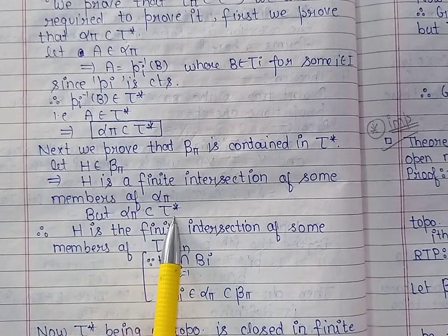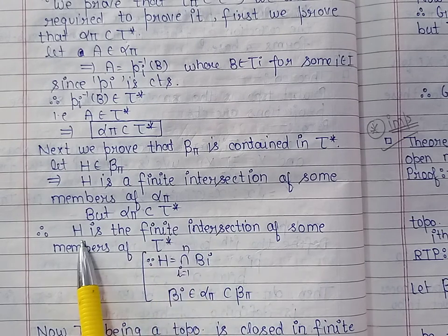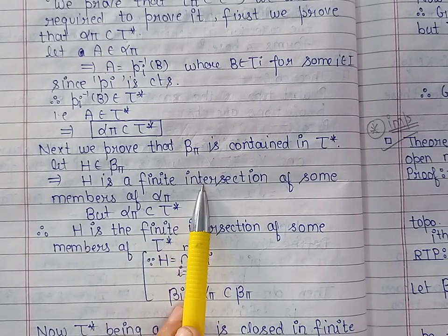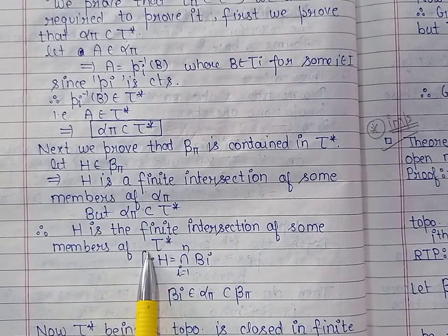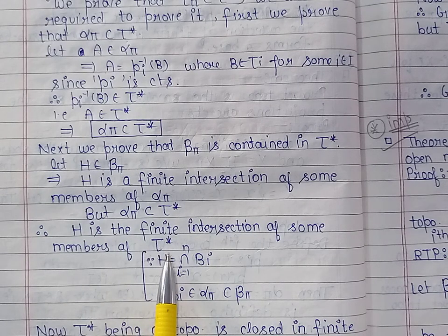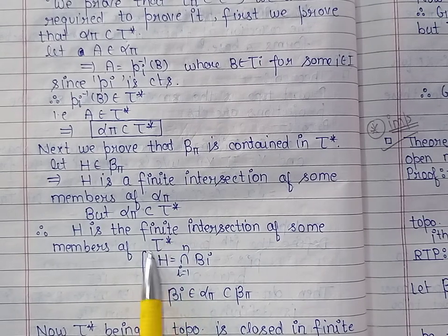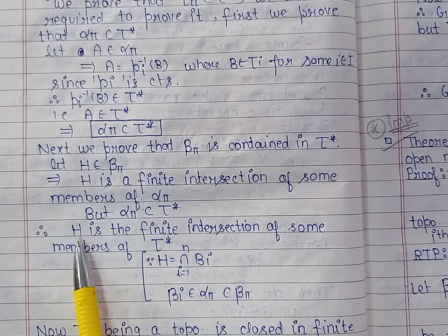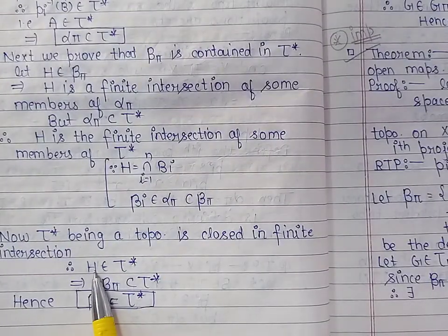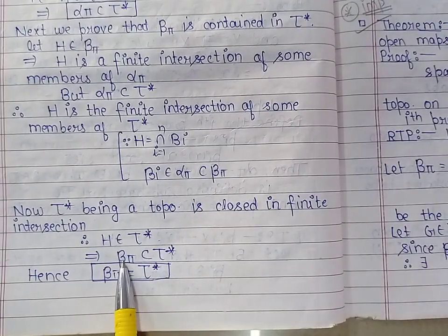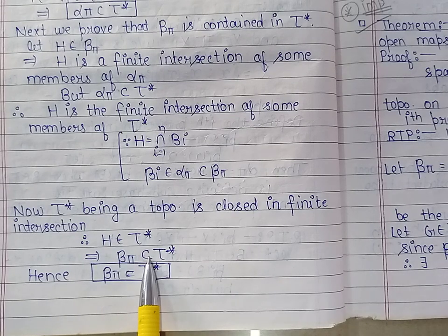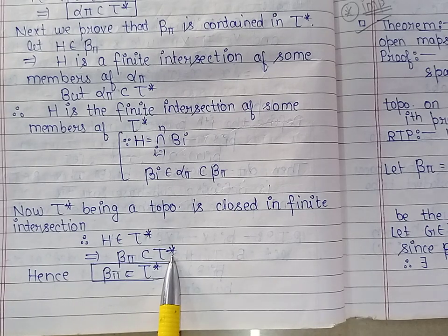But because alpha pi is contained in tau star, it means H is a finite intersection of some members of tau star. Now because tau star is a topology, and a topology is closed under finite intersections, if we take a finite number of members from tau star, then their intersection also belongs to tau star. So we can say that H belongs to the topology tau star. So we have proved that the defining base is also contained in the topology tau star.